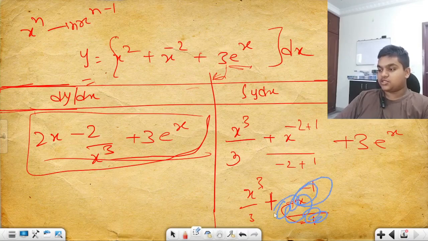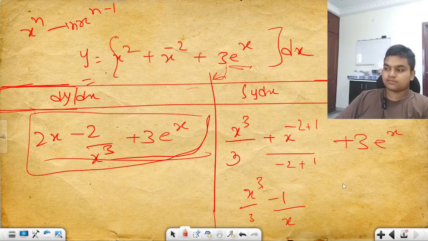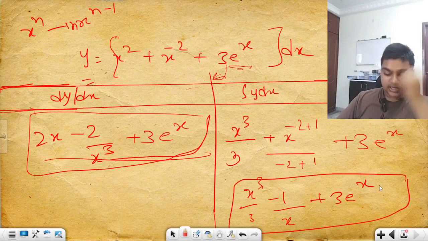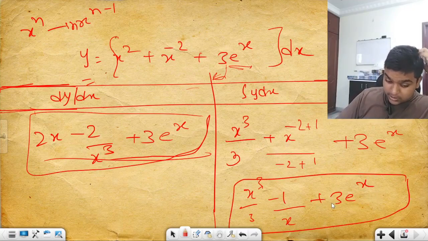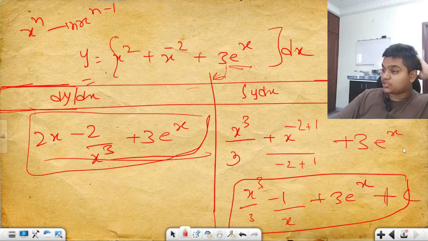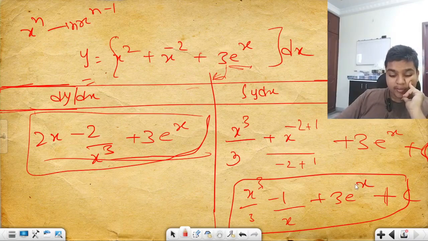Then it becomes minus 1 by x plus 3e to the power x. This is the product after integration. Since it is an indefinite integration, you put C. There are no limits, so you put C. Clear?